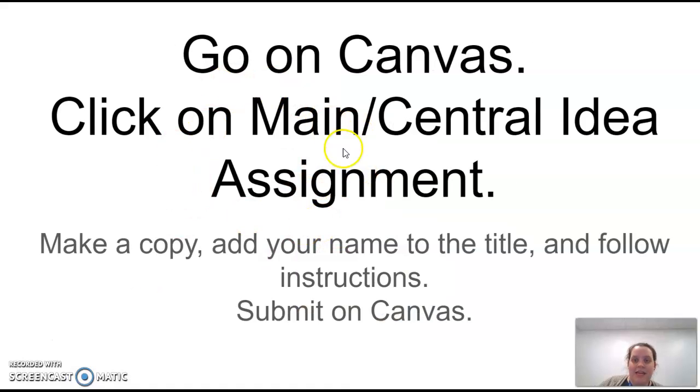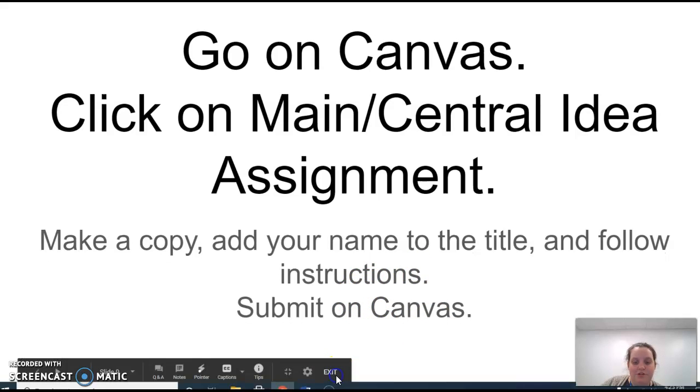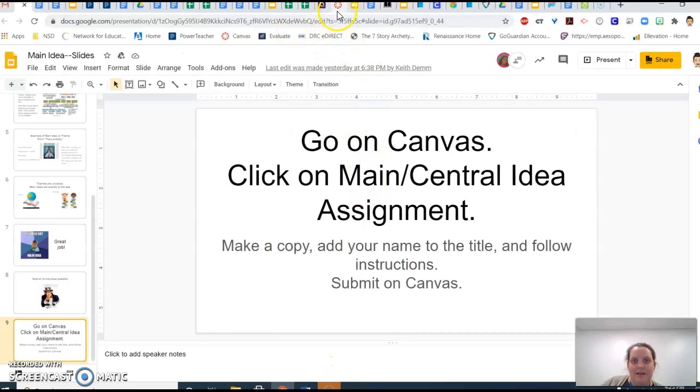So now you're going to go to Canvas and click on the main or central idea assignment. You're going to make a copy, add your name to the title, and follow the instructions. And then when you're done, you're going to submit it on Canvas. I'm going to show you what that looks like really quick.